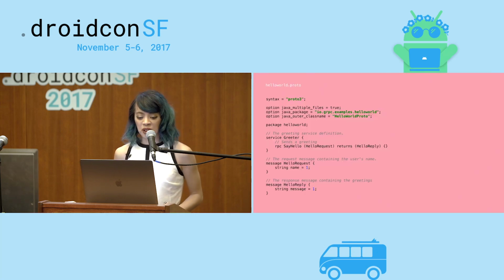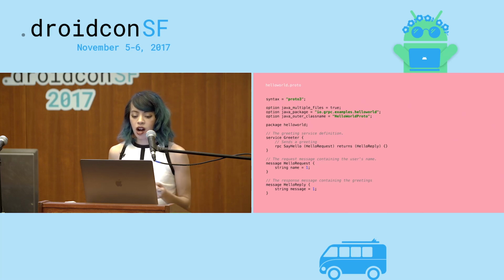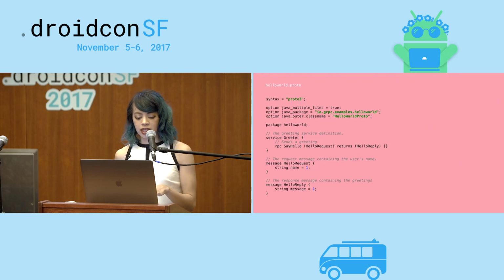Here's what the actual proto file looks like. A proto file acts as a contract between the client and the server that's actually enforced by the code. From this one file, your entire service with the server networking code, along with the client networking code, the RPC methods, and the request and response messages are all going to be generated and defined by this file.